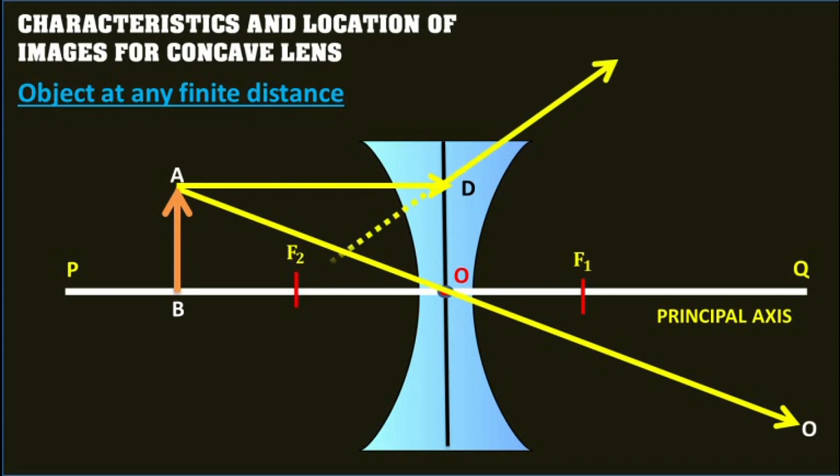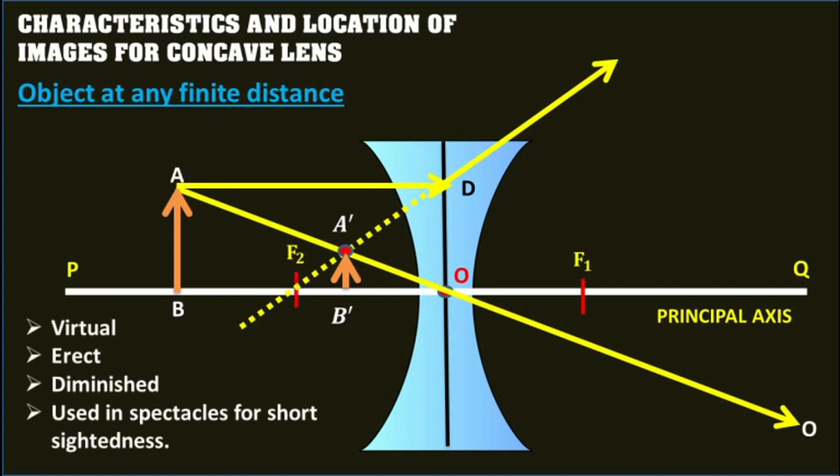Refracted rays on producing backwards meet at a point A'. Thus A'B' is the virtual, erect and diminished image of the object AB. In this manner, a concave lens is used in spectacles for short-sighted persons.